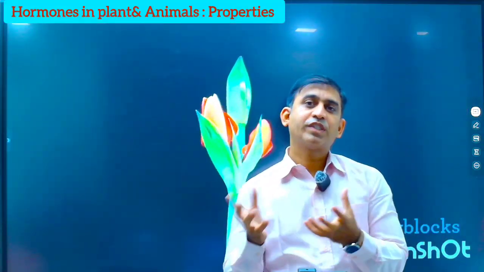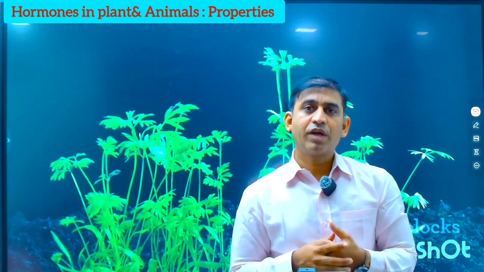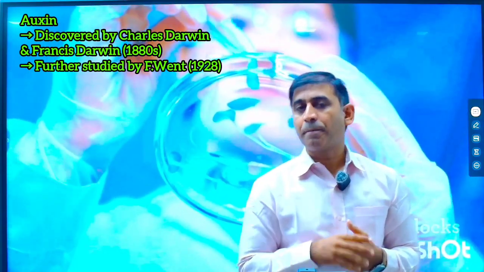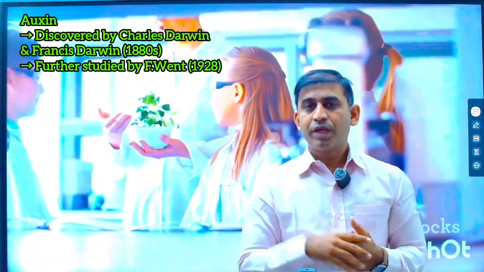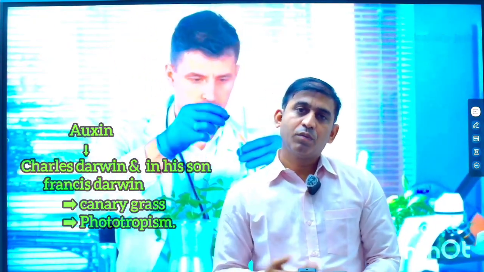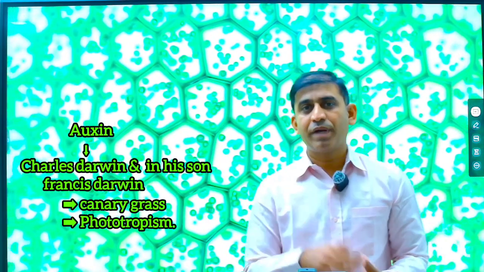Regarding the discovery of auxin, the scientists related to its discovery are Charles Darwin and Francis Darwin. They did the experiment on canary grass coleoptile. Charles Darwin and his son Francis Darwin both did the experiment on canary grass coleoptile and observed phototropism and the bending phenomenon.